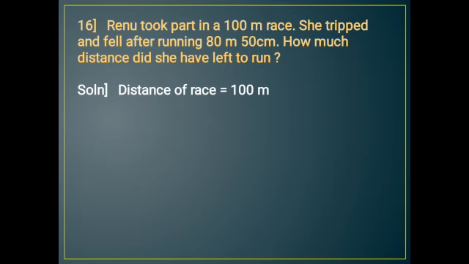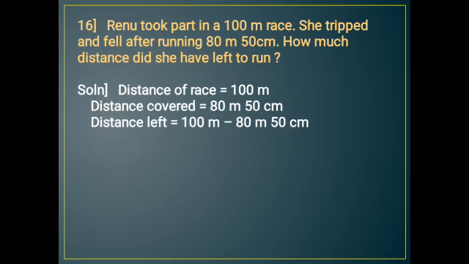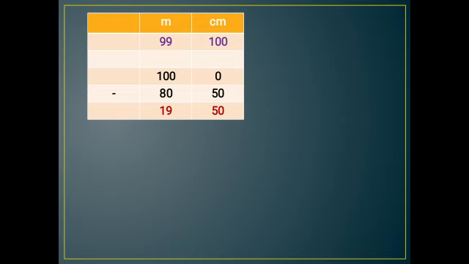So the distance of the race is 100 meter. Distance covered is 80 meter 50 centimeter. Distance left is 100 meter minus 80 meter 50 centimeter. So here 100 meter 0 centimeter minus 80 meter 50 centimeter. So 0 minus 50 we cannot do, so we have to borrow.